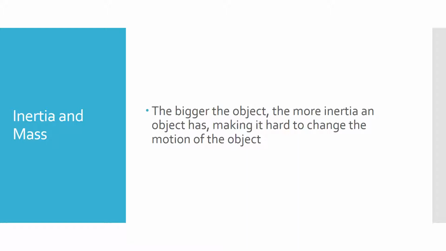It doesn't have as much inertia. Inertia is what keeps an object from changing its place. So when the car and the semi are at rest, they want to stay at rest, and inertia is what's keeping them there. Because that semi is so much bigger, its inertia is really resisting it starting to move. The same thing happens if they were going the same speed and you told them to hit the brakes and see which one stopped more quickly. The Prius would stop more quickly because it has less inertia.